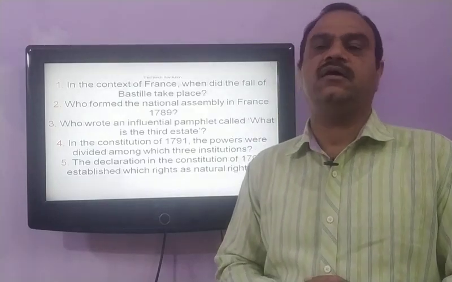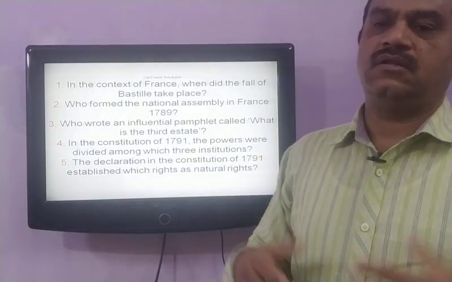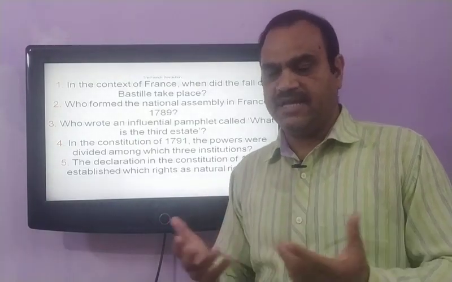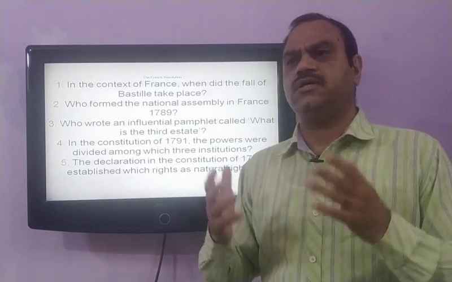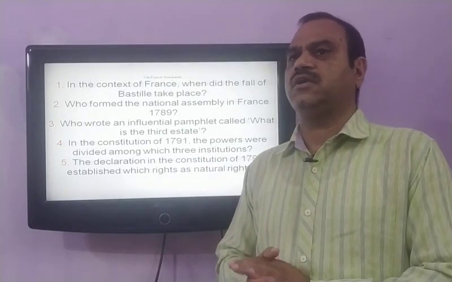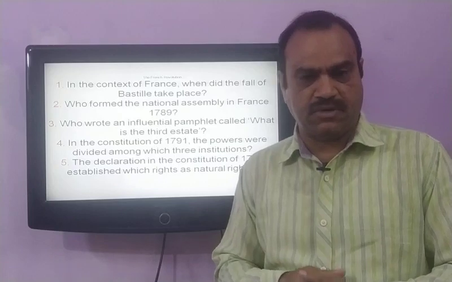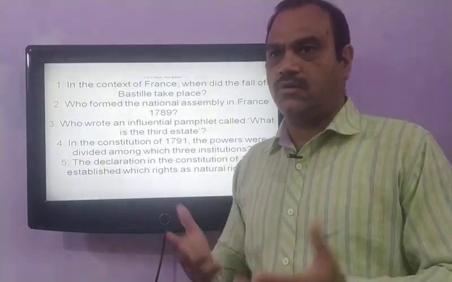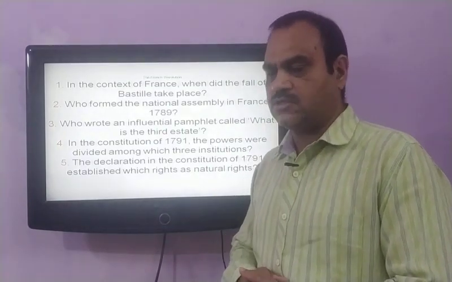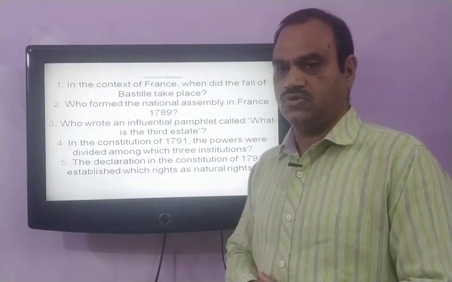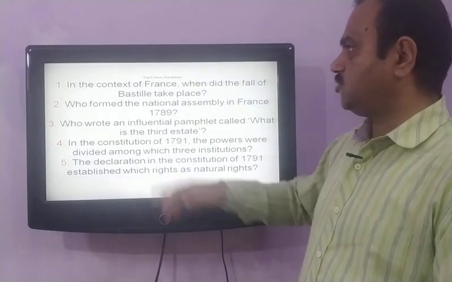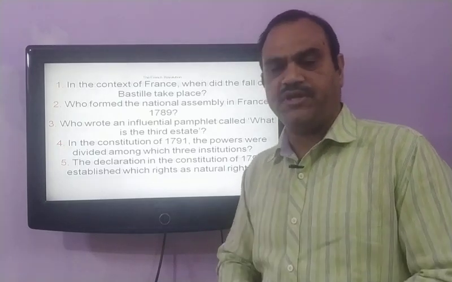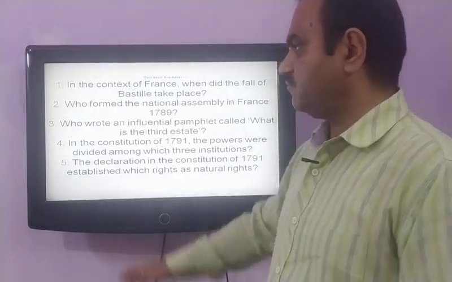On 14 July 1789, the people of France attacked the castle of Bastille. Bastille was actually a fortress where the political prisoners were kept by Louis XVI. So the people of France attacked the castle of Bastille to free those political prisoners. So it took place on 14 July 1789 and was the starting point of the French Revolution at that time.